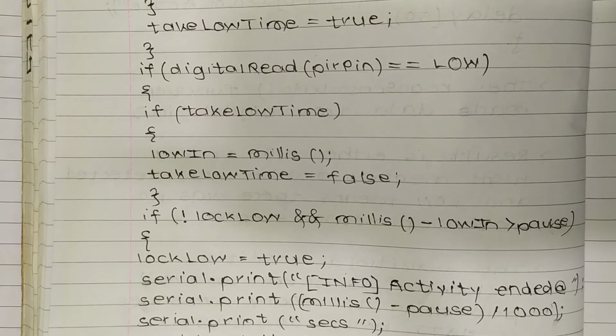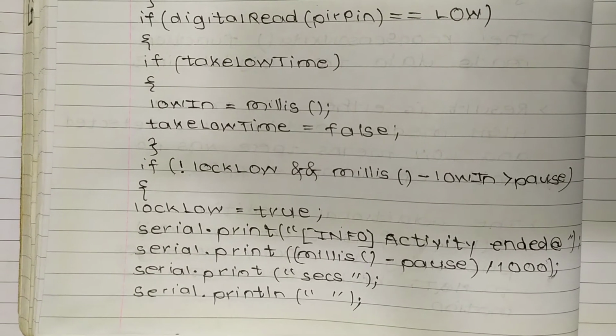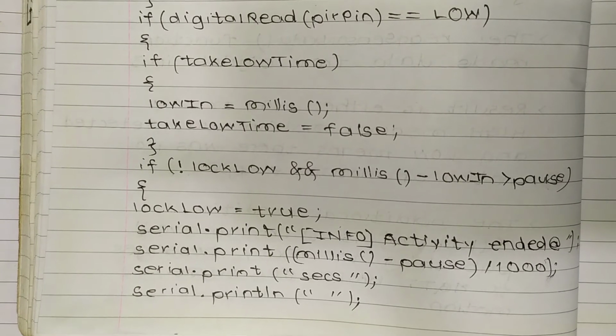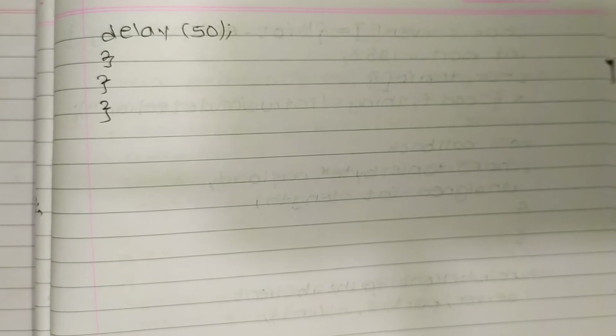So after lockLow we are printing activity ended. Now Serial.print millis minus pause, divided by 1000, then Serial.print seconds. After that Serial.println nothing, then we have to give a delay. Now we have to give a delay of 50 milliseconds, then the loop is completed.